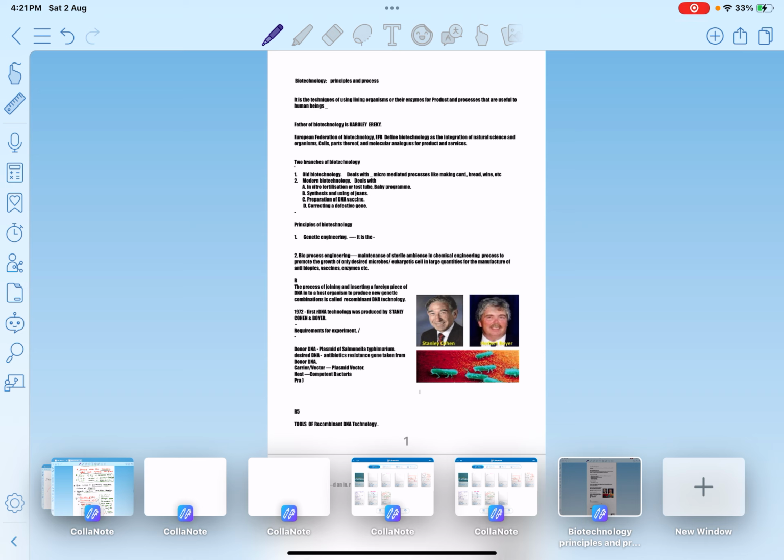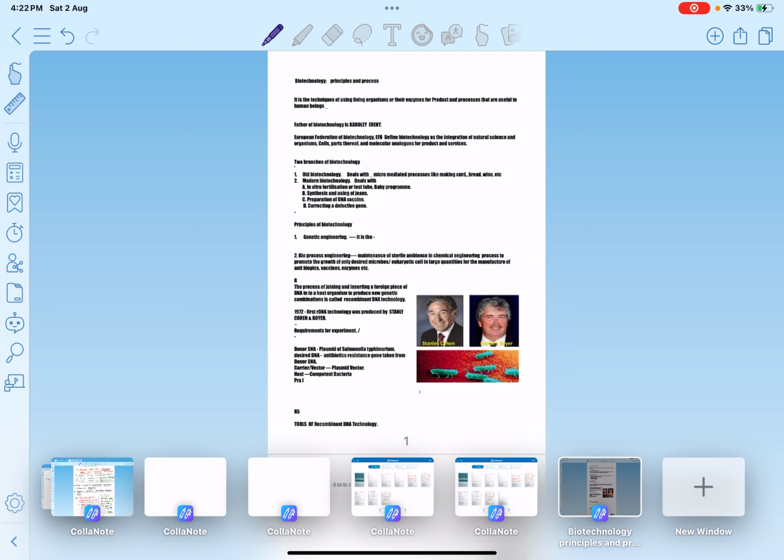Let me tell you about fermentation. By fermentation we produce appams, idli, dosa, etc. And also by fermentation we produce wine in our homes. So using microorganisms like bacteria, lactobacillus, and yeast, a unicellular fungus, we can produce products that are useful to human beings. This making of curd, wine, bread, etc. comes under the old biotechnology.